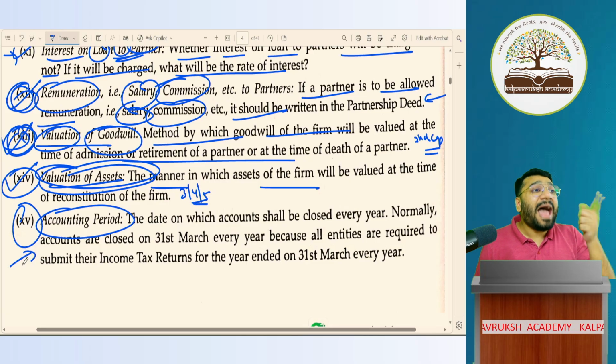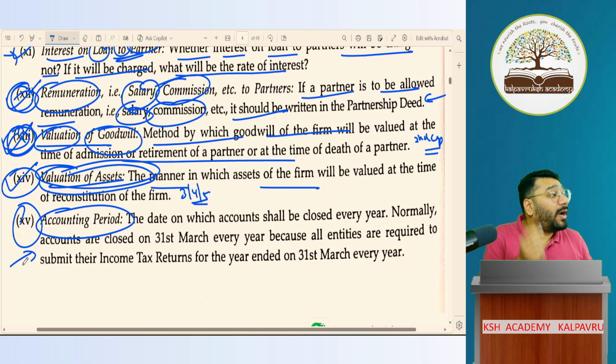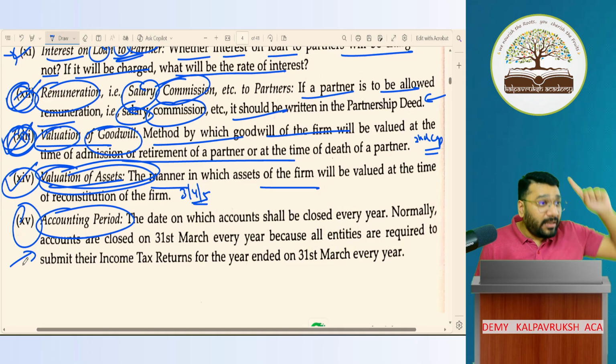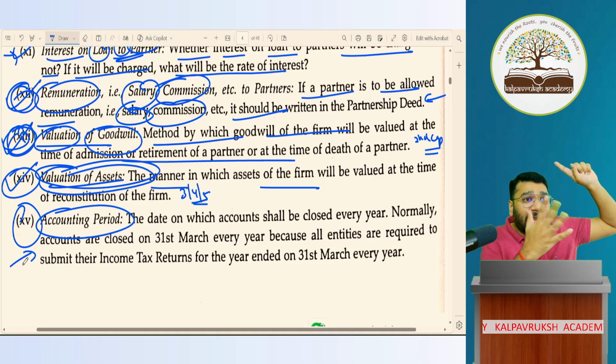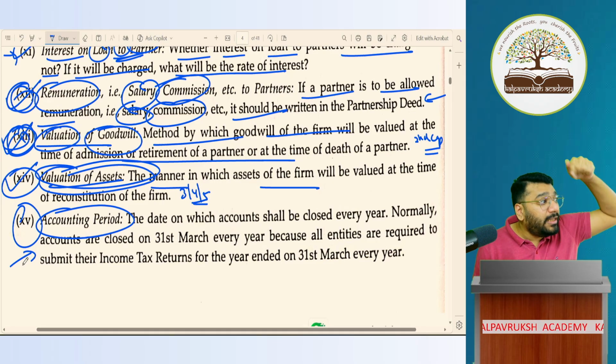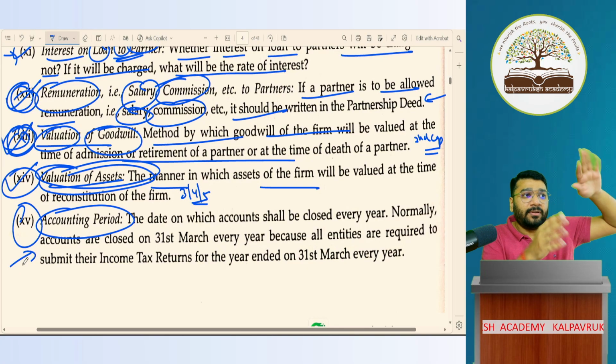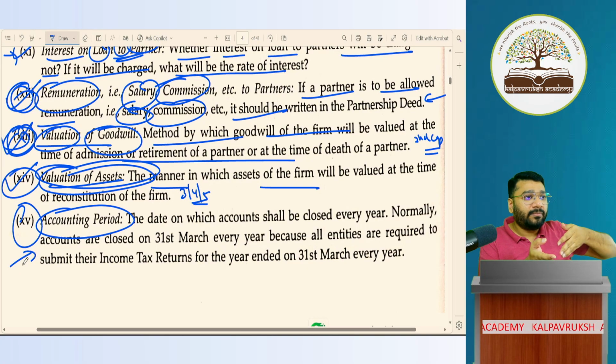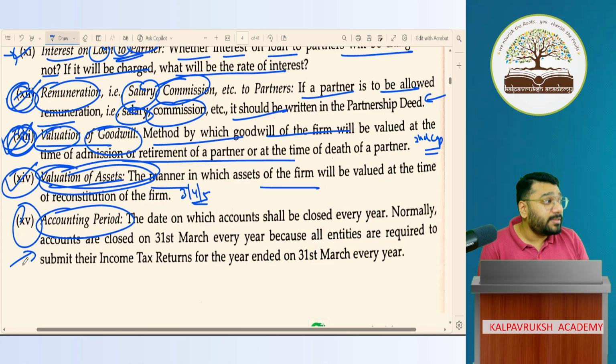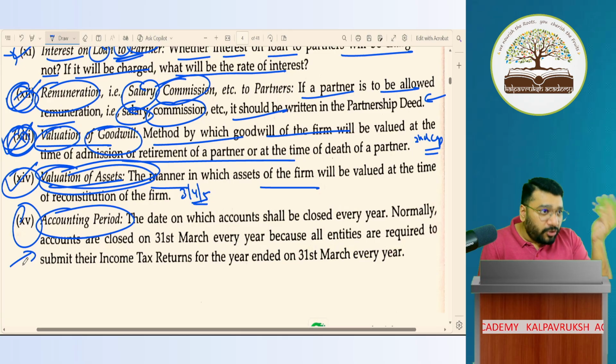Why? Because as per the Income Tax Act, you are supposed to submit the tax returns for the period April to March. The Income Tax Department says that for me, Jan to December is not applicable. You will give me the profits earned from April to March. Imagine I do accounts Jan to December, separately putting in efforts for that. And again, when I submit income tax returns, I have to redo the accounts for April to March for the Income Tax Department. Who will do accounts two times? One Jan to December, second April to March. Who will do that?